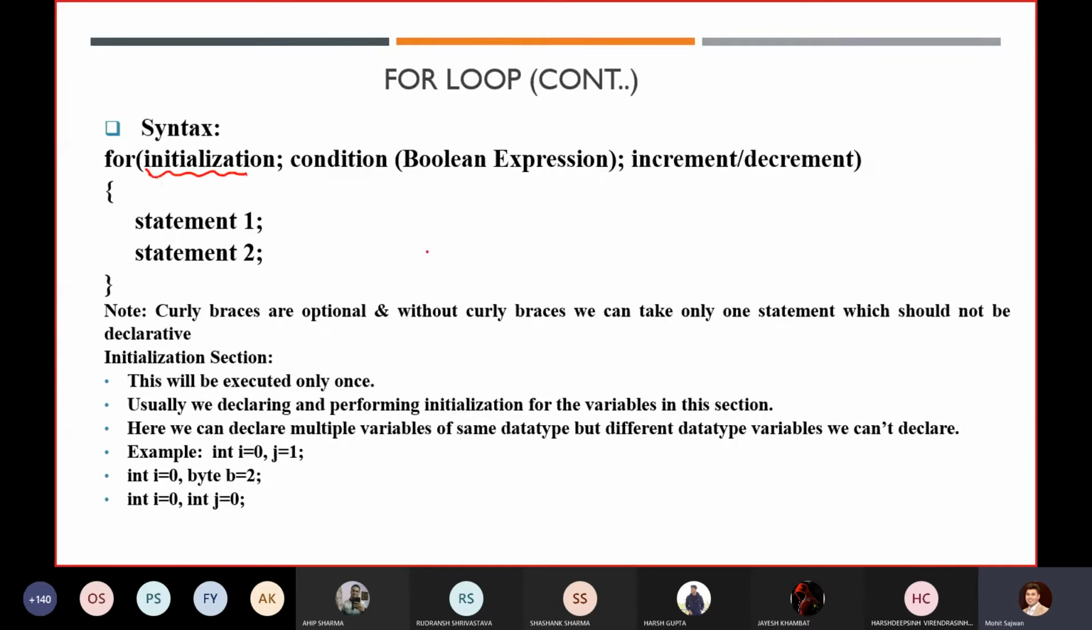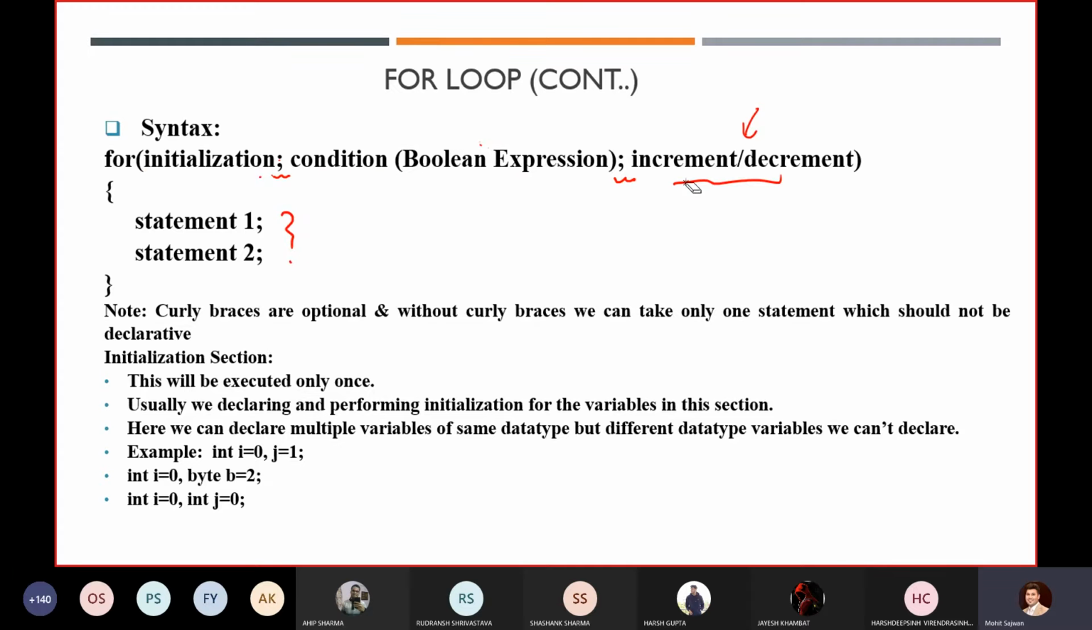First, you initialize something. Second is your Boolean expression. Always remember that your second statement will always be a Boolean expression. If you write a constant value in the second one, you will get an error. And the third one is where you can increment, decrement, or perform whatever operation you want. All these statements are separated by semicolons. Always remember. Then we have these statements.